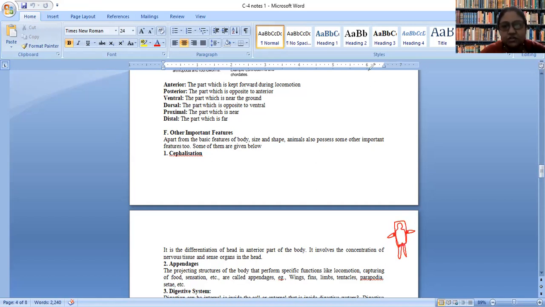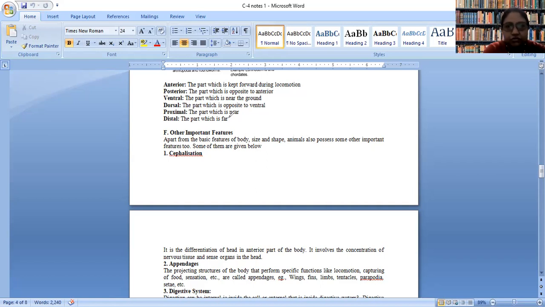But this is the situation of humans. In other animals, they may have a tail, they may have legs, they may have hands, and these hands, legs or tails can have different functions. They can be helpful for locomotion, for capturing food, for sensation. So all of these are called appendages, like wings, fins, limbs, depending on what the organism is, where it stays and what the function is.